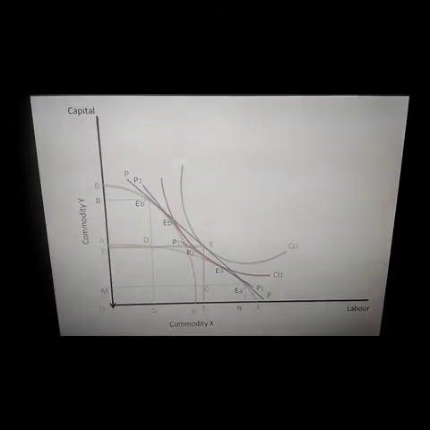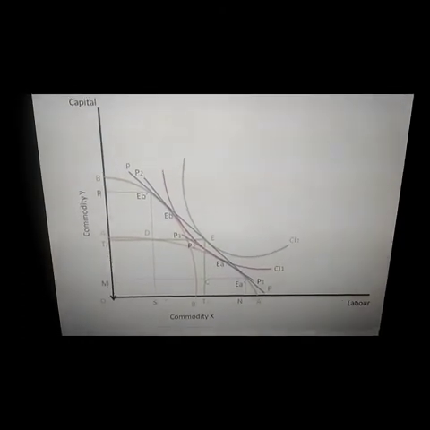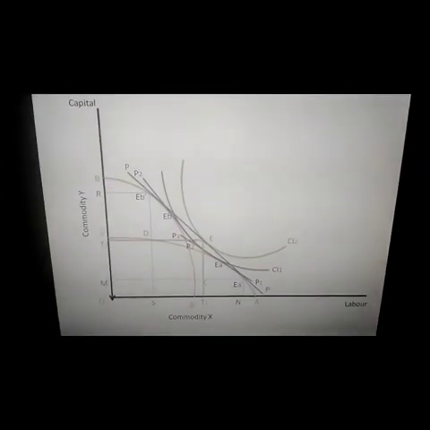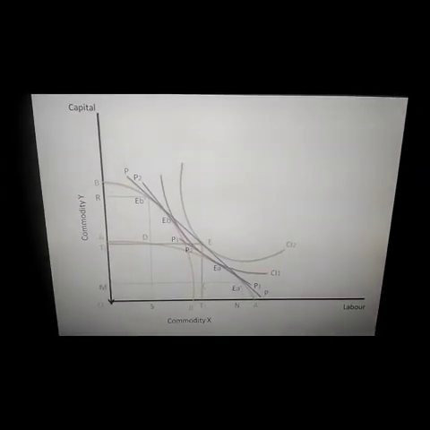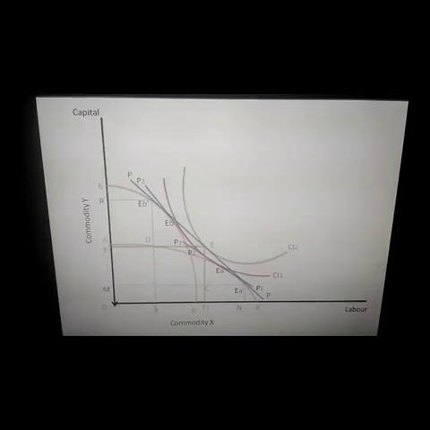So this is how things look like. Now they are involved in international trade. So what they will do is they will export.